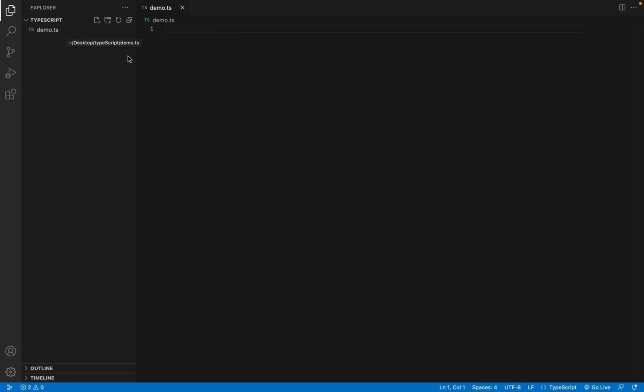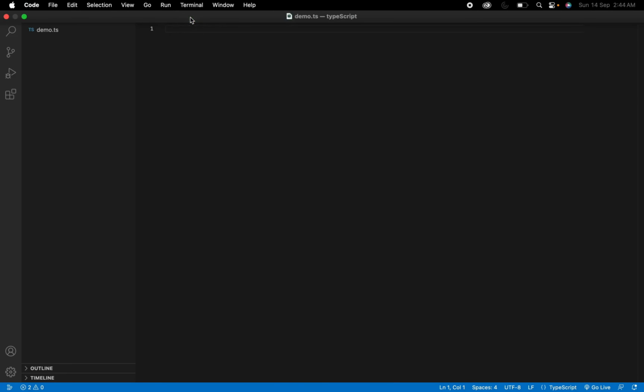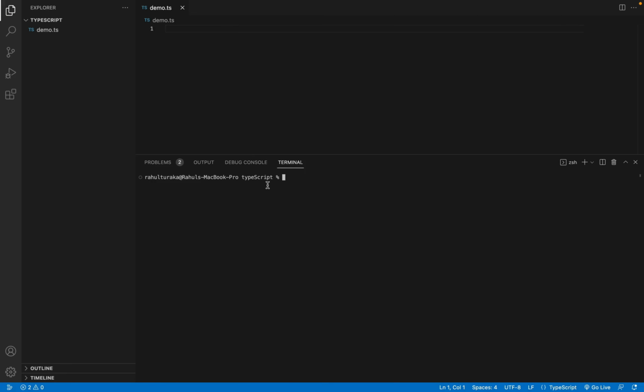So for installing TypeScript, we need to run a command. So let's open a terminal. I open a new terminal. Now we need to run a command, that is npm install -g typescript.